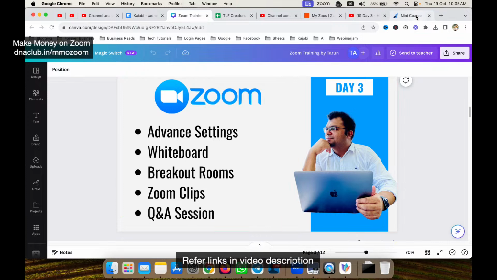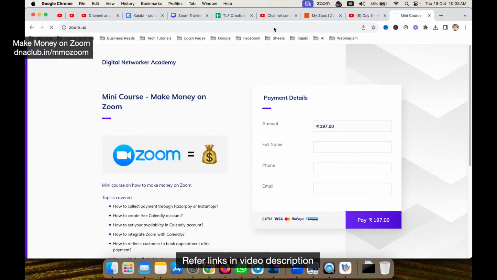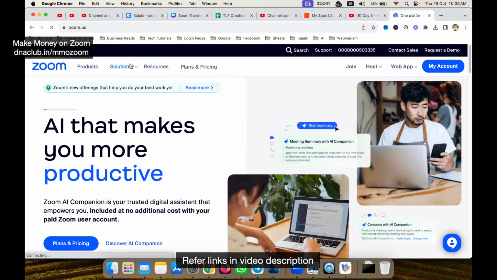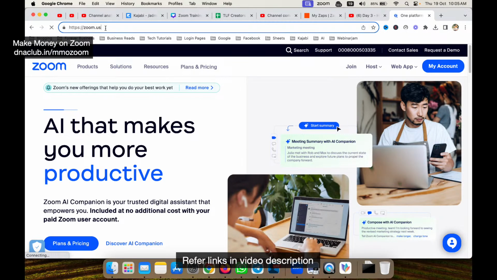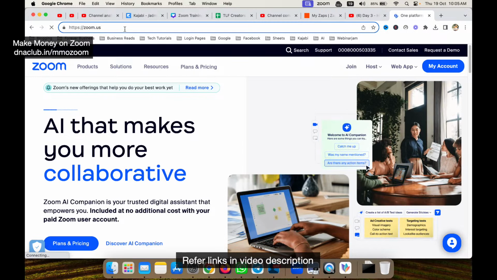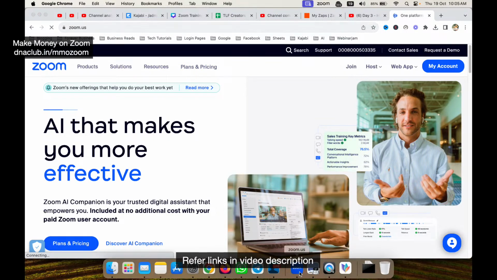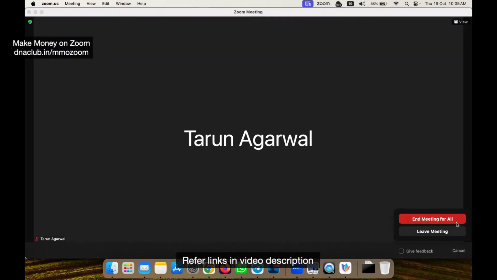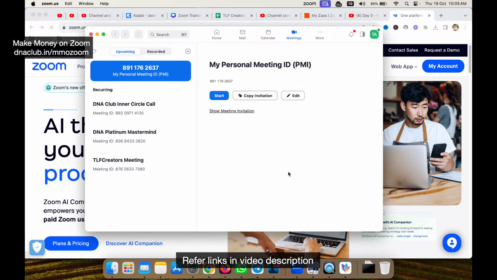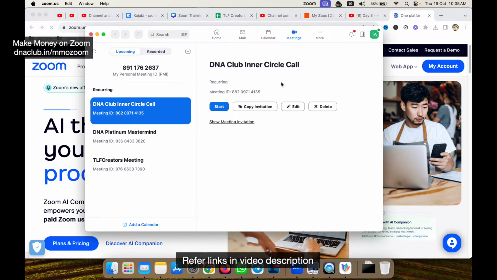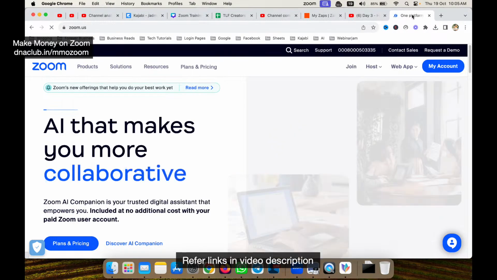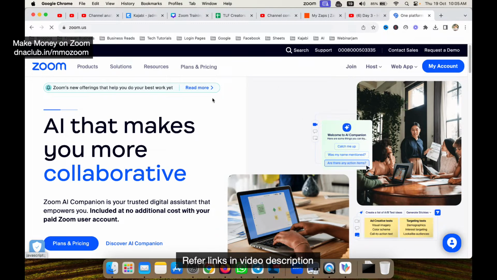On day number 1, I told you that we have a Zoom web portal, which means if you go to zoom.us, just to show you some very important settings or some important links here. If you go to zoom.us and you log in with your account, one is you open your Zoom app. So in your Zoom app, you start the meeting and all these things you do. But if you want to see more advanced things, then you can go to zoom.us and log in with your Zoom account.